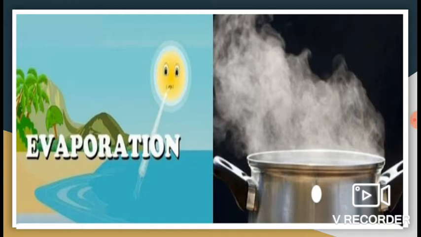When we supply heat energy to liquid, the particles start moving faster. At a certain temperature, a point is reached when the particles have enough energy to break free from the forces of attraction of each other.